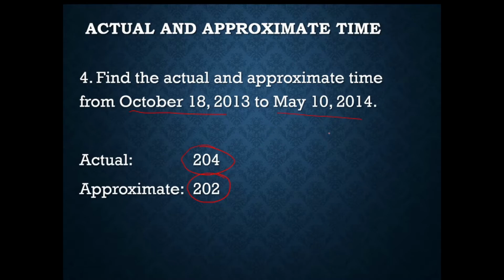You could list down the number of months, the actual time, and the approximate time, and compare them. Okay, so you could make a table there from the different months that you have.